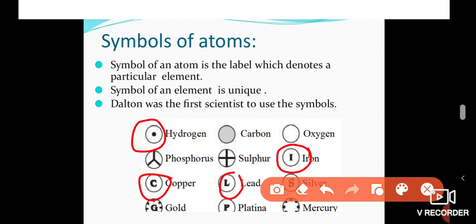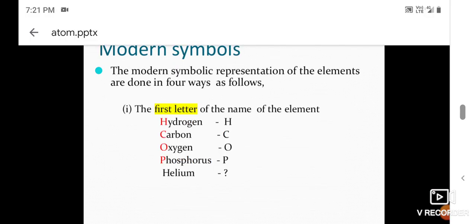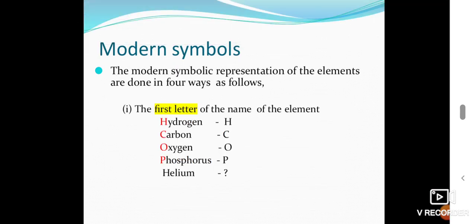But this system is too difficult for learning all 118 elements. So scientists created a new way to represent the atoms. So we have moved to the modern symbols. In modern symbols, elements are represented by one or two letters.